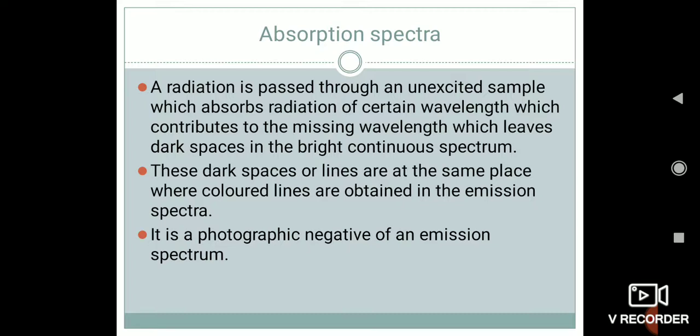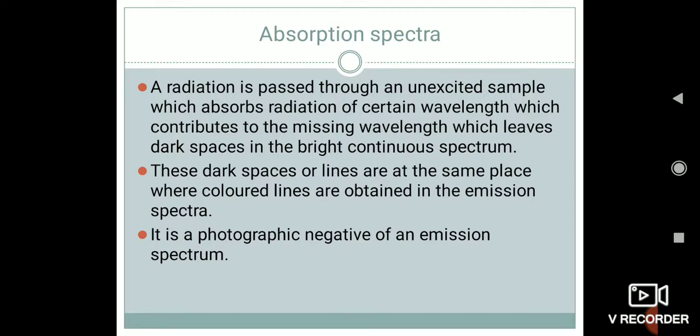It means the radiation is passed through an unexcited sample, that is, no energy has been provided to that sample in any form, and that unexcited sample has the quality of absorbing some amount of radiation of a certain wavelength, which contributes to the missing wavelengths and leaves dark lines, or dark spaces, in the continuous spectrum.